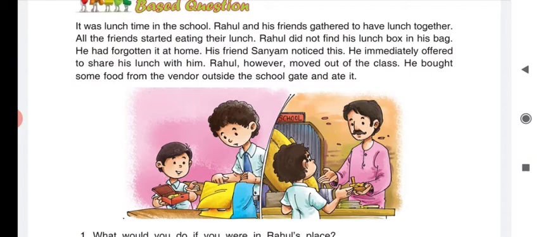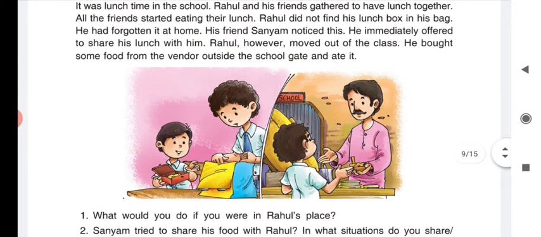The result was that he bought some food items which were openly sold outside the gate of the school. This boy went out to the school gate, bought some food from the vendor, and ate it.